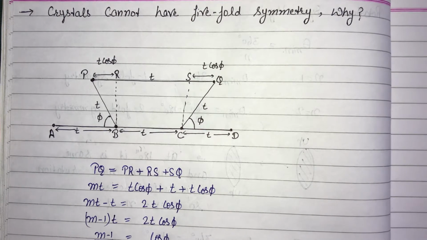Hello, in our previous lecture we had discussed the symmetry operations which are applied to a lattice and define the symmetry of the lattice. Now in this lecture we will discuss why crystal lattices don't possess five-fold symmetry. And in our previous lecture we had discussed rotational symmetry.